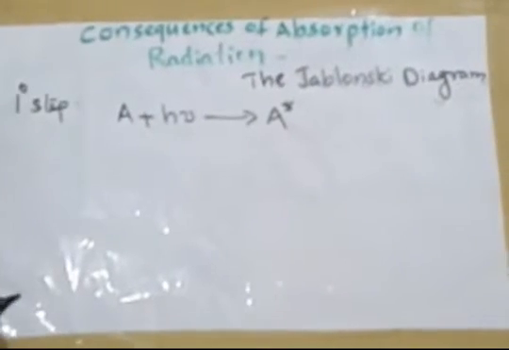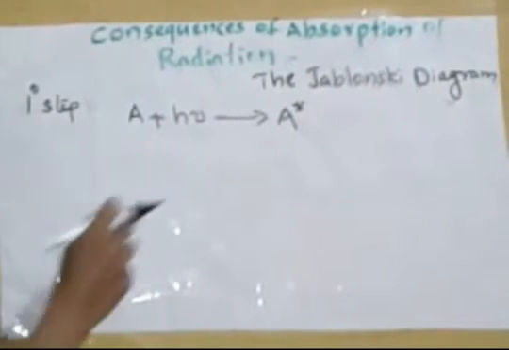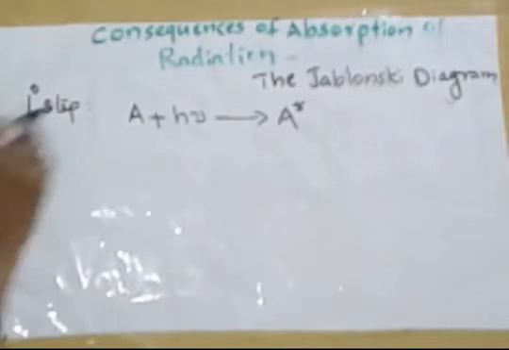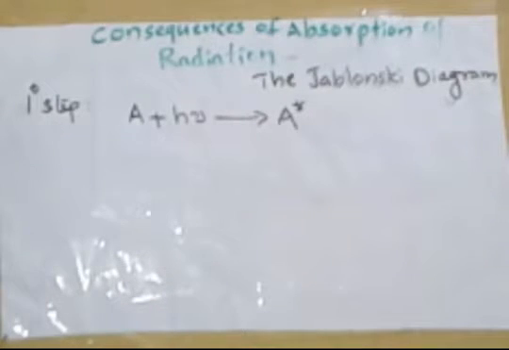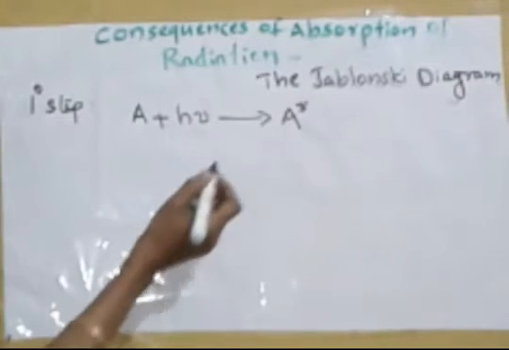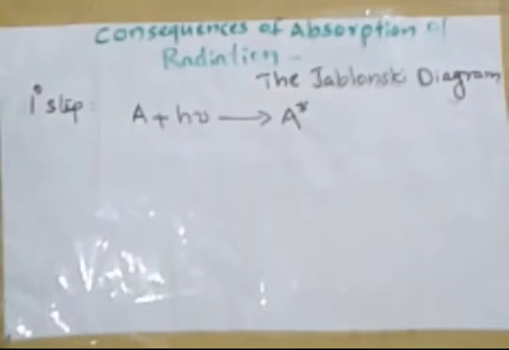Consequences of absorption of radiation. That is the Jablonski diagram. We know that in the primary step of a photochemical reaction, a reactant molecule absorbs radiation of suitable frequency in the UV or visible region of the electromagnetic spectrum, and this gets excited to a higher electronic energy level. After this excitation, this A star, that is the excited molecule, may undergo various processes.